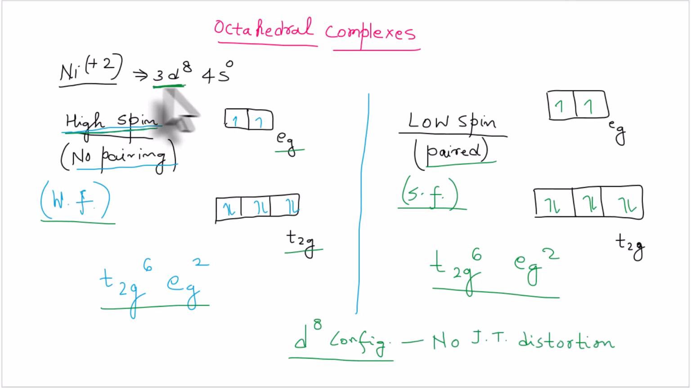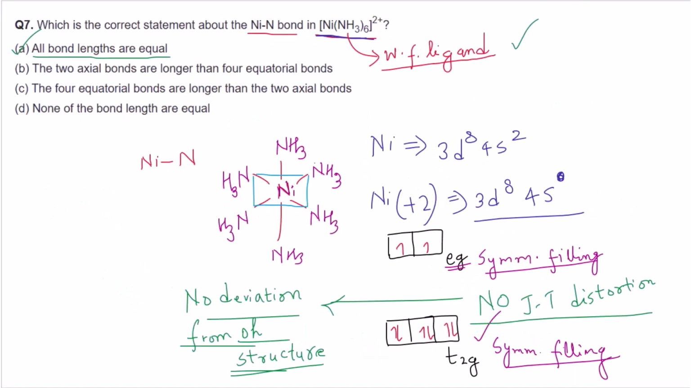So this you have to remember for the complexes where the central metal ion shows a d8 configuration: irrespective of the nature of the ligands and the nature of the complex, the filling of electrons is similar. Both the t2g and eg orbitals are symmetrically filled and d8 configuration shows no Jahn-Teller distortion. So I hope this explanation is clear to you.